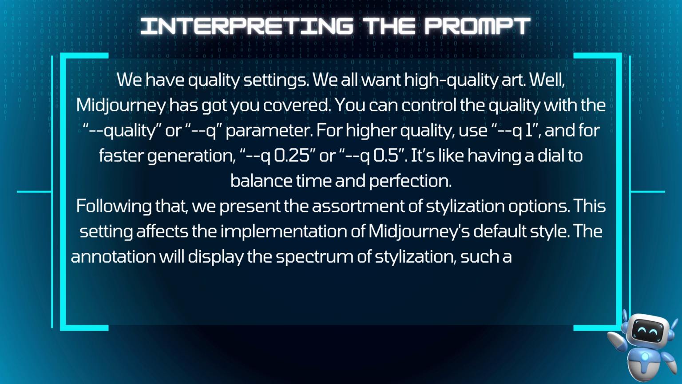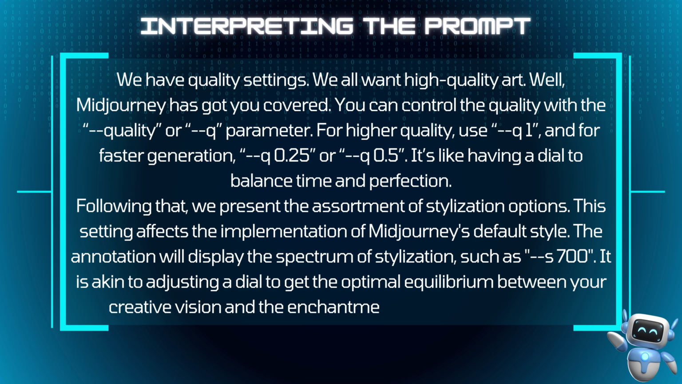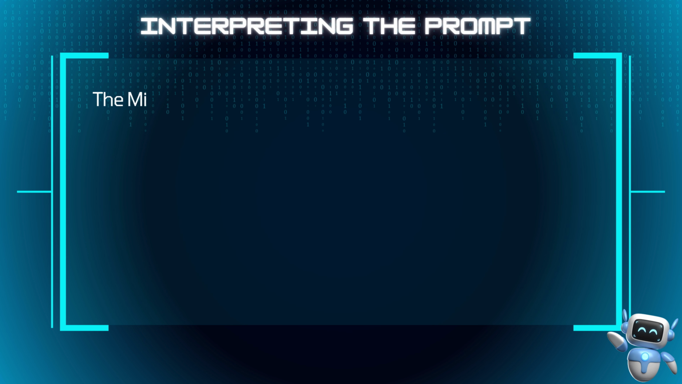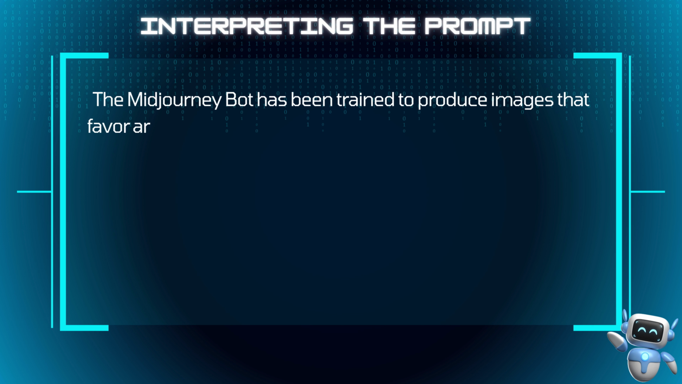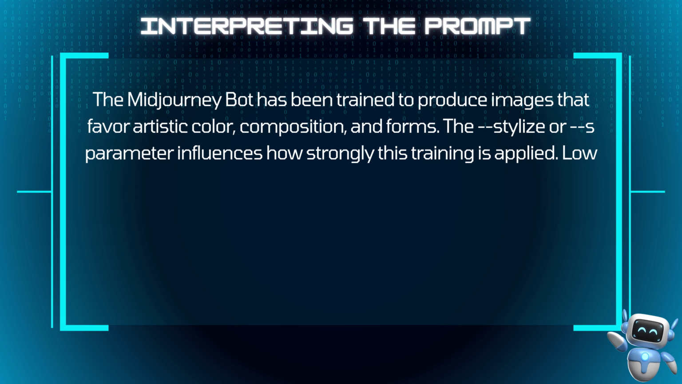The annotation will display the spectrum of stylization, such as S700. It is akin to adjusting a dial to get the optimal equilibrium between your creative vision and the enchantment offered by Midjourney. The Midjourney bot has been trained to produce images that favor artistic color, composition, and forms. The stylize or S parameter influences how strongly this training is applied.